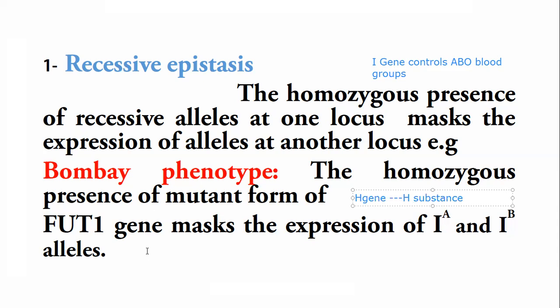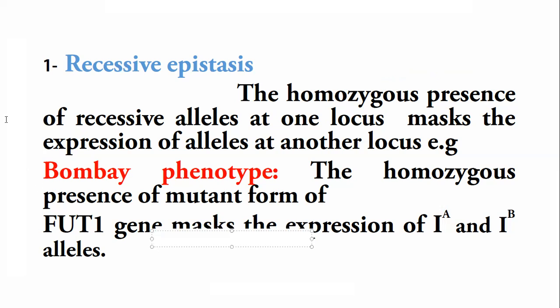So in that case, you can say the genotype of this person should be hh with IA or IB allele. So, although A or B alleles are present in that individual, due to the incomplete formation of H substance, the A or B allele cannot express themselves phenotypically. So, the blood group should be O. So, that is a recessive epistasis in which one gene influences the other gene.